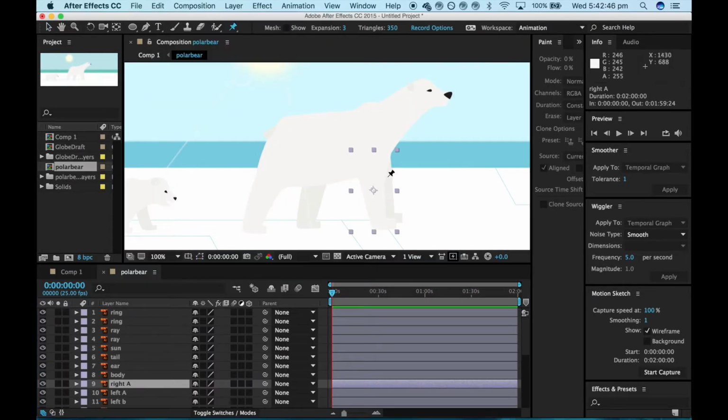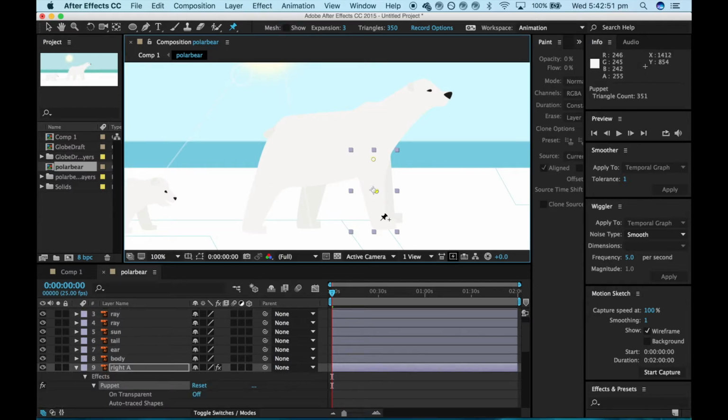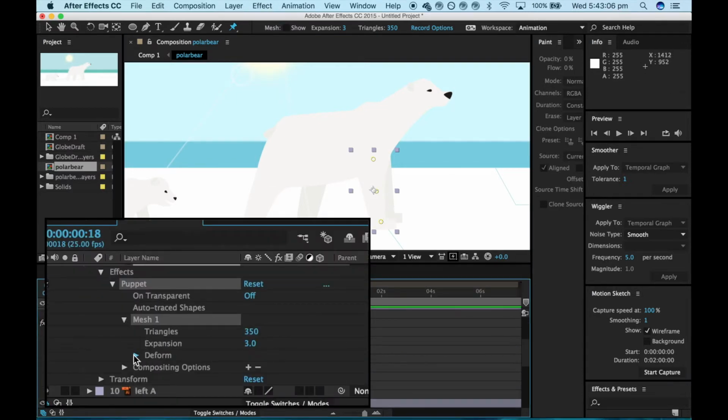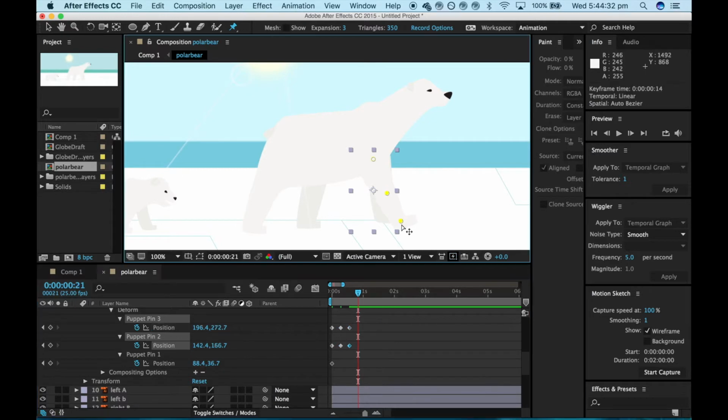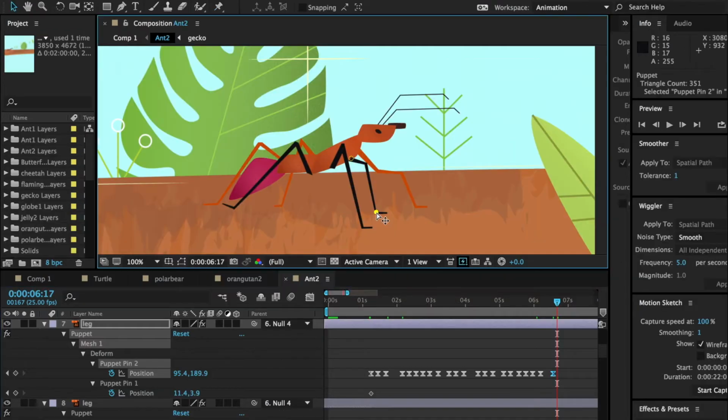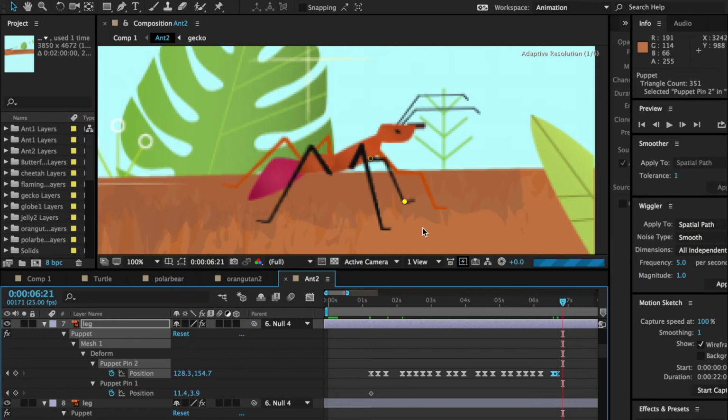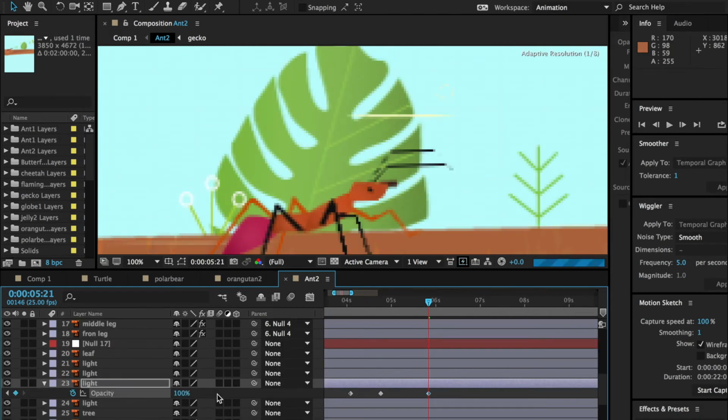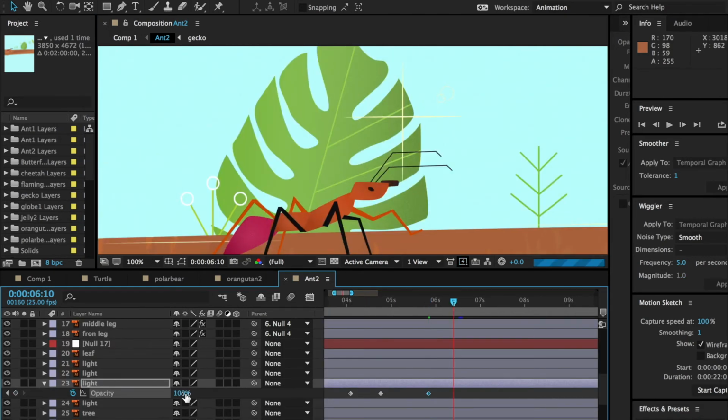The puppet tool was also used to animate different elements in the scene. The rotate, opacity and scale tools were also used.